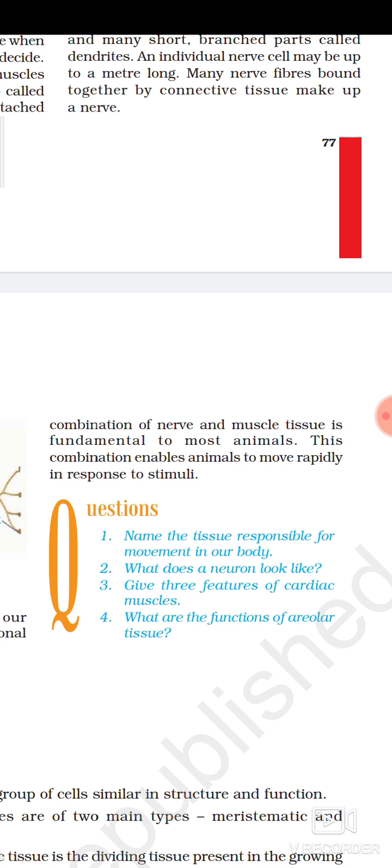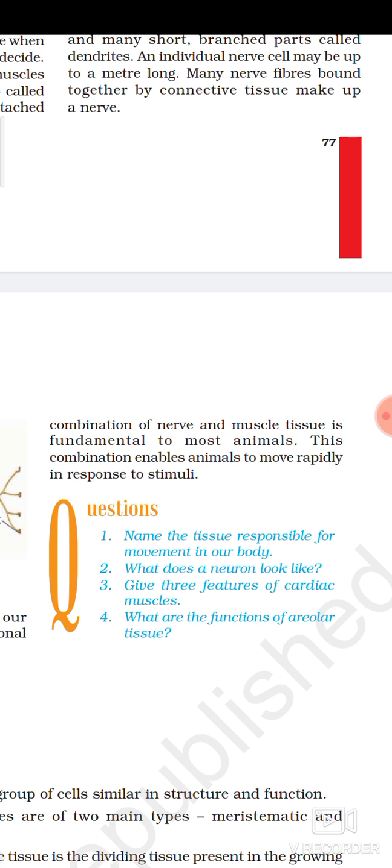It is quite impossible. The nervous tissue is also involved, because the nerve cell conveys the message to our brain about which parts of the body we have to move, and according to the direction given by the brain, we move the different parts of our body. The message is transmitted from the brain to the different parts of the body, and according to need we move. We don't move the body parts uselessly. So there is a coordination between the muscular tissue and nervous tissue,